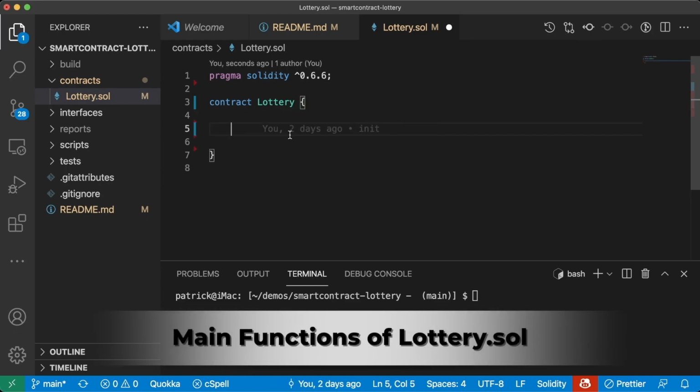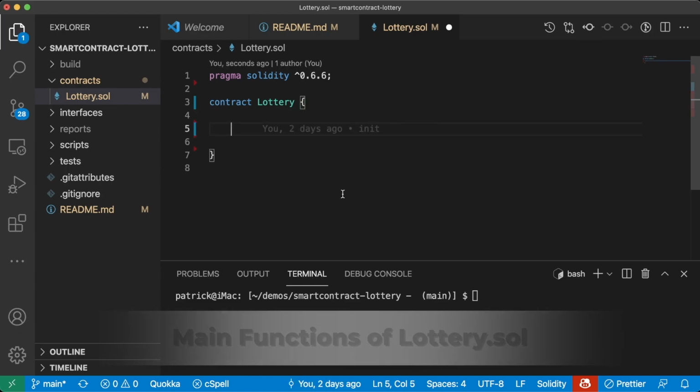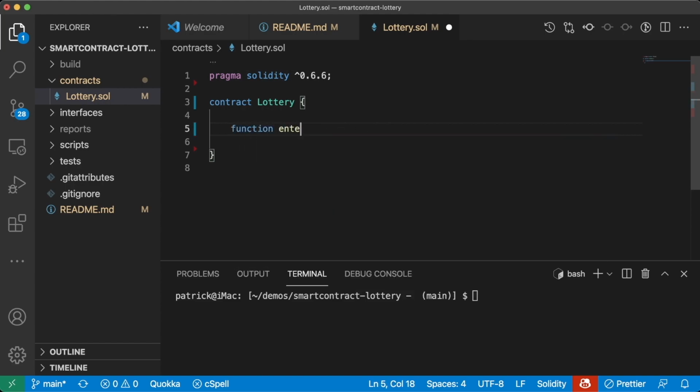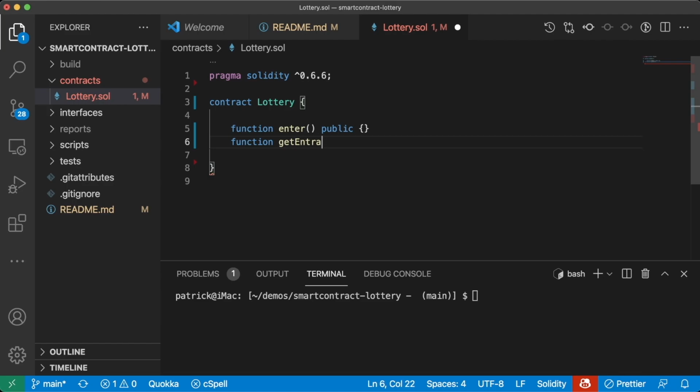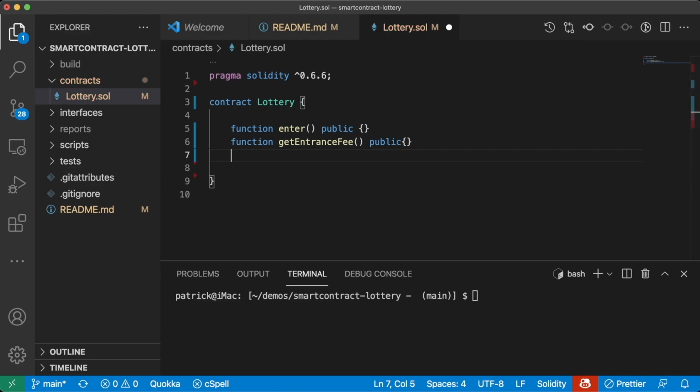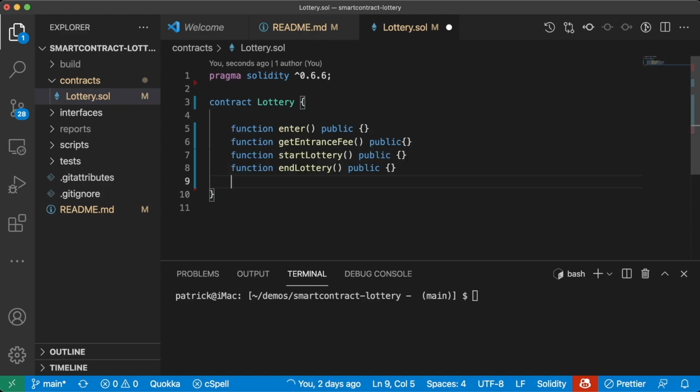Now let's think for a second on what our main functions are going to be here. We'll probably have a function enter. That'll be public. We'll probably have a function get entrance fee to get the entrance fee of the lottery. We'll probably have a function start lottery that only the admin can call. This will be public as well, which means we'll also probably have an end lottery function. And those are really going to be the main functions. The user can enter based off the entrance fee. We can start the lottery, and then of course we can end the lottery.